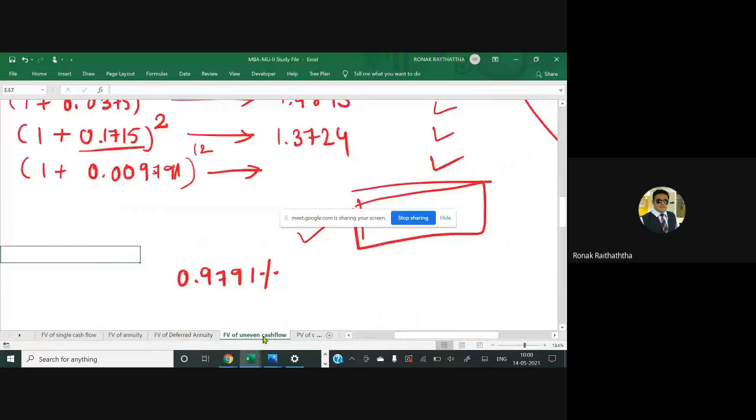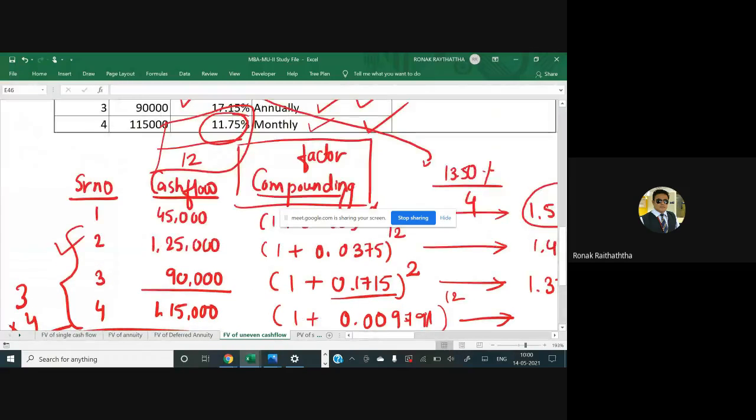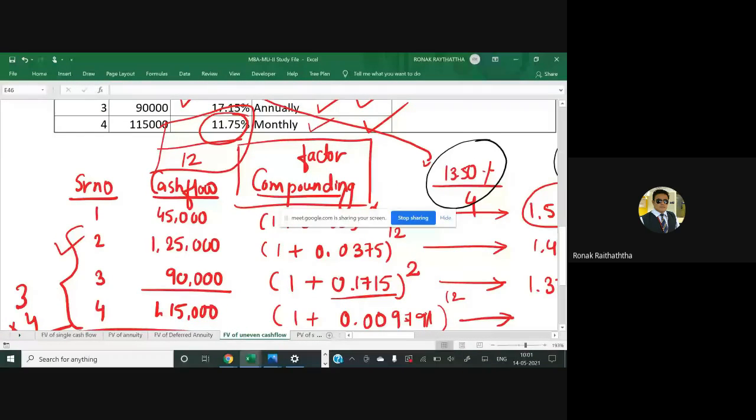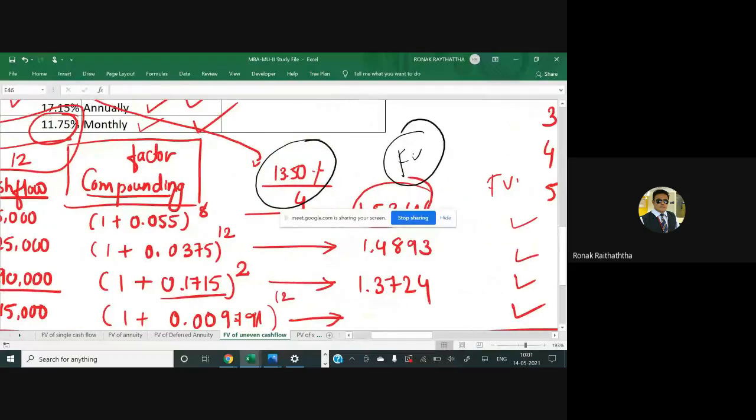Then we had moved to the future value of the uneven cash flows. So it cannot be called an annuity, but in different periods we are getting different amounts. How we find the future values of the different cash flows, which can also be called uneven cash flows, we have also seen. Basically, we prepare the table. In that, the table looks like this: the serial number, cash flow, the compounding factor, and after that we get the future value. So future value would be basically the compounding factor multiplied by the cash flow, and that would be the last column. So you do the total of all the answers you have got in that column, and that would be considered as your final answer.